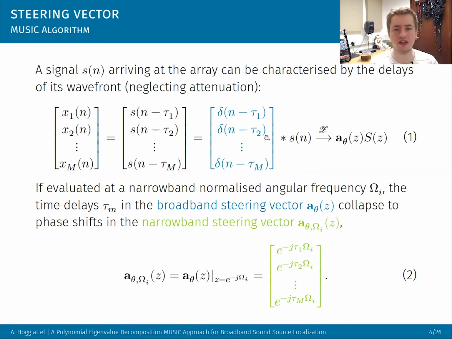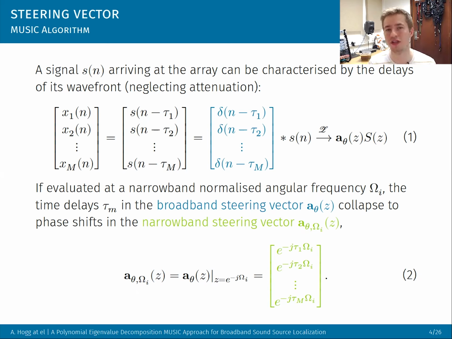Now what MUSIC would normally do is say, rather than the signal x1 just being a real-time delay convolved with S, what narrowband MUSIC says is we can collapse this down and represent it as just phase shifts. A simple example of that would be, imagine if you had a sine wave. If you were to delay that in time, that would be exactly the same as a phase shift. The problem arises if you have broadband signals like speech, because then, delaying something in time, the higher frequencies and the lower frequencies are going to have massively different phase shifts. So it no longer works.